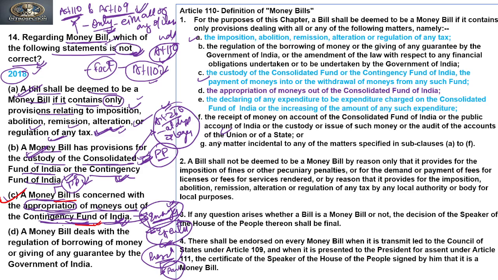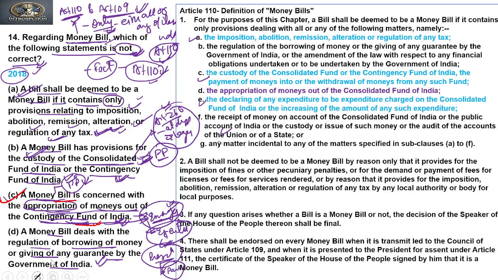Now if you see the third last of the given options, a money bill deals with the regulation of borrowing of money or giving of any guarantee by the government of India. Yes, it is true. So this has been dealt under subclause E of Article 110. So we can say that D is also true, but C is not a true statement.